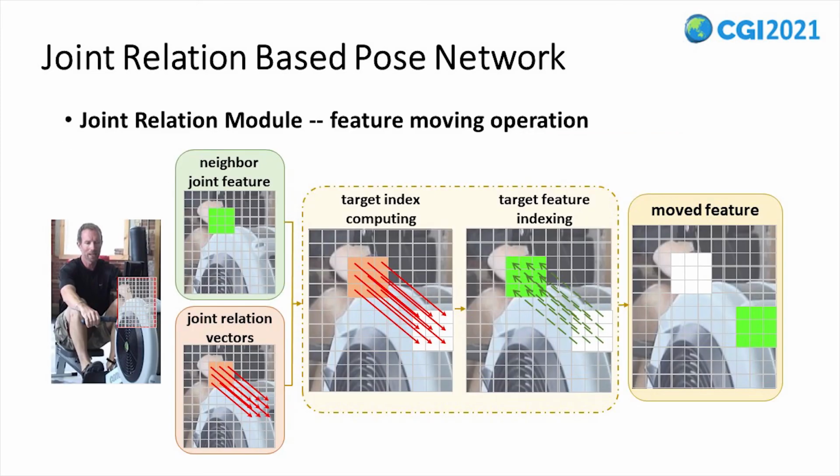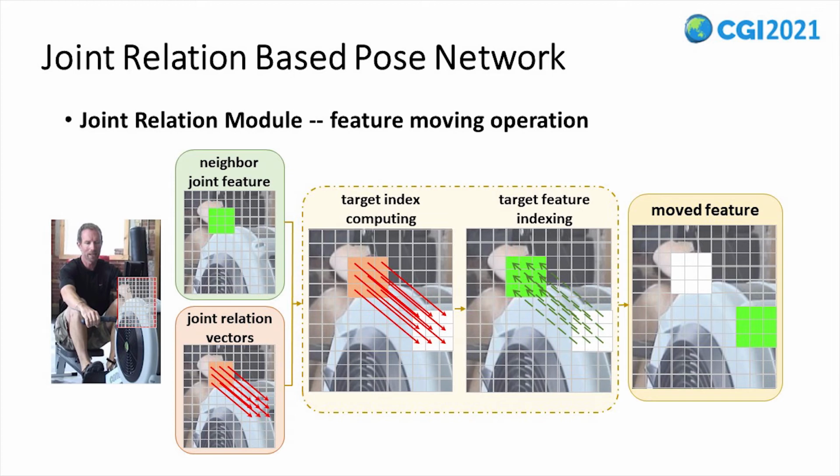In recent years, deformable convolution has been applied to enlarge the receptive field of neural networks. The mechanism of deformable convolution can also be used to move feature positions. However, the actual moving parameters are data-driven learned. This brings the bottleneck of huge computation burden. In our method, these moving parameters are generated from the feature or the image by the joint relation subnet independently. We can accomplish this operation by a simple indexing algorithm.